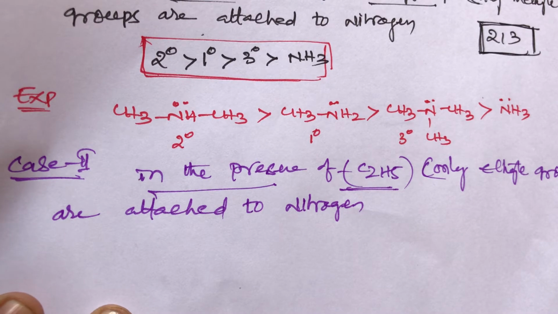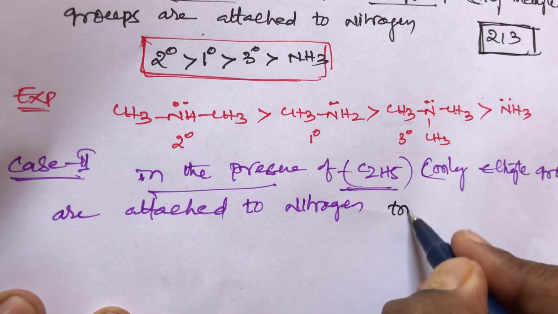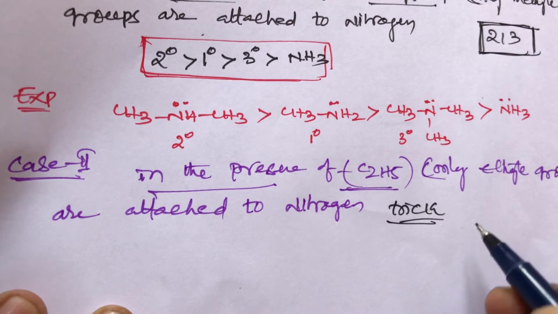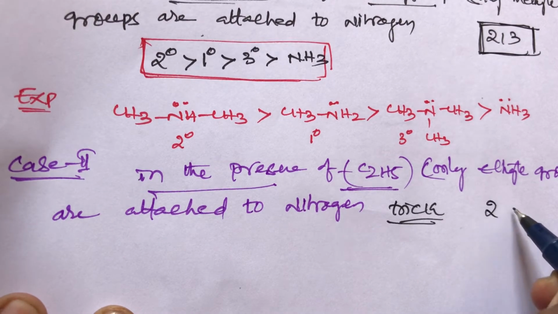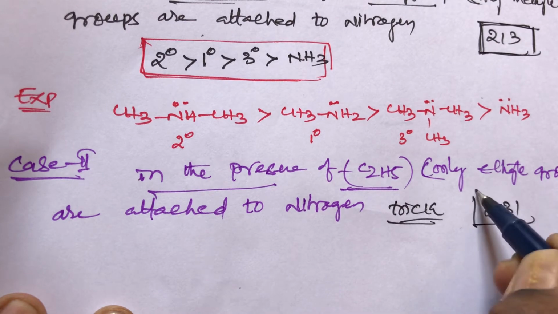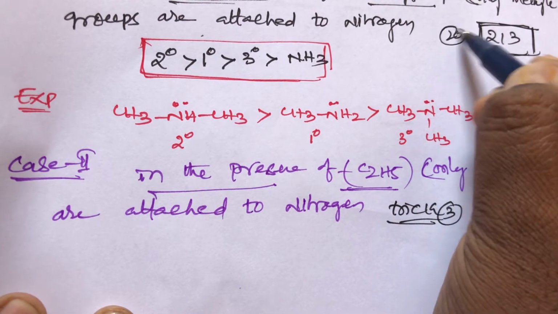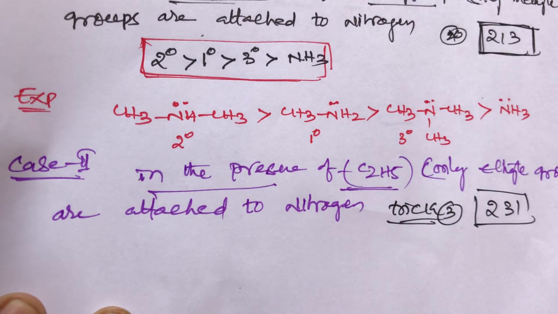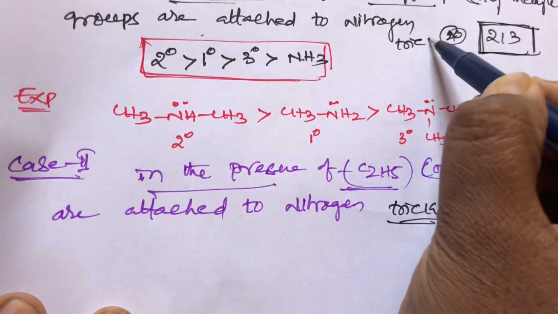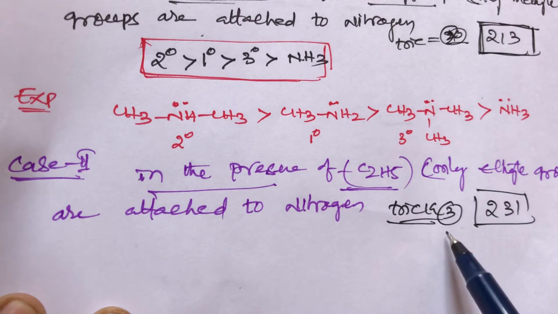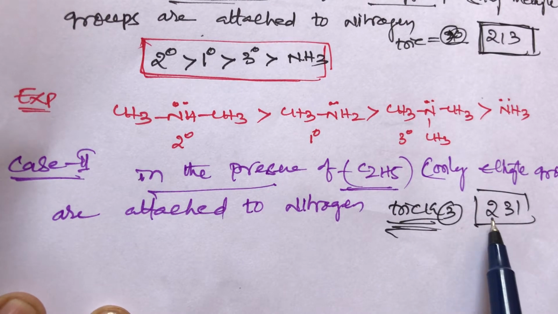What is the order? I will give trick number 3, student. That is 231. This is trick number 3. This is trick number 2 and this is trick number 3. What is the order? 231.